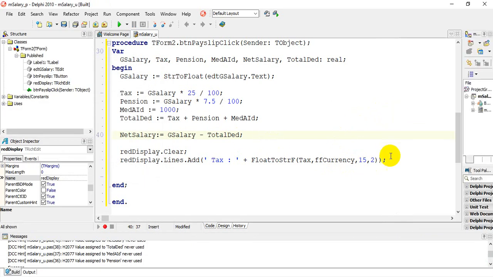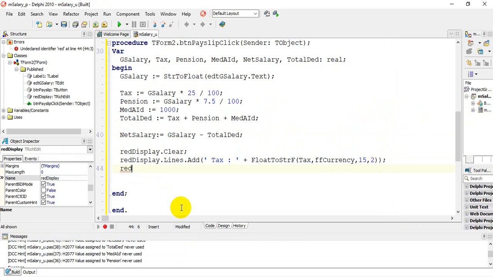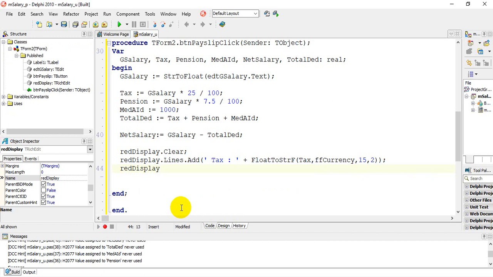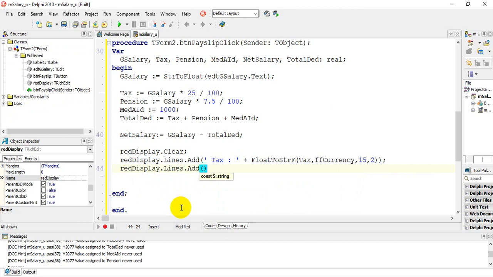Now all we're going to do is repeat the process for pension, medical aid, and total deductions. So to output it on a rich edit box, we're going to say redDisplay.Lines.Add, and now I'm going to go to the end and put a semicolon.